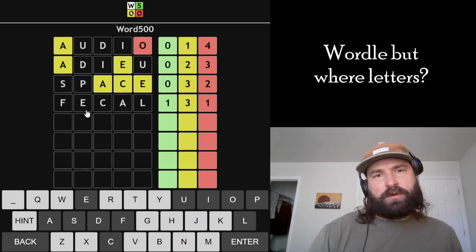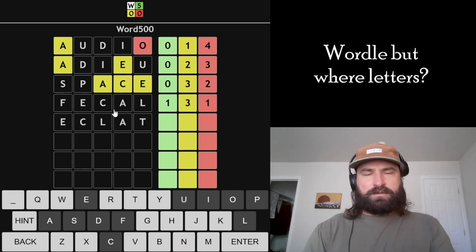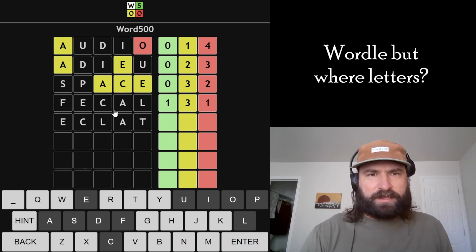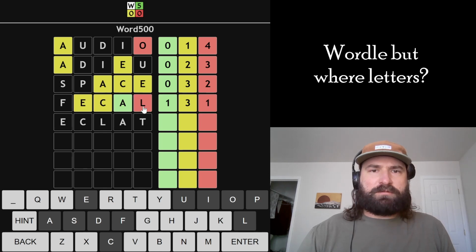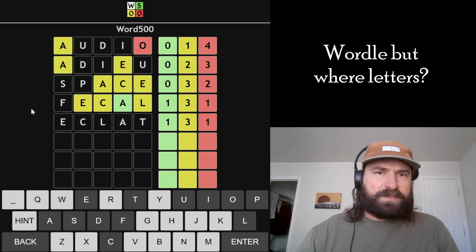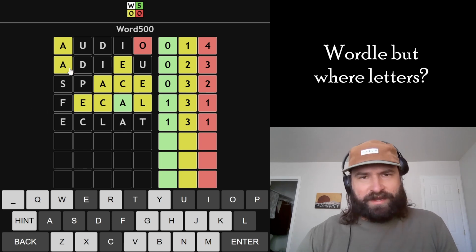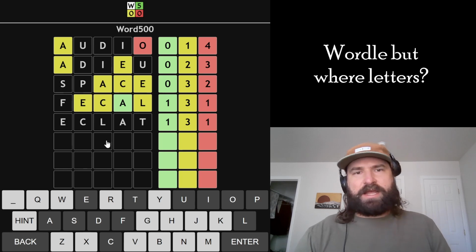It's wild that we don't have multiple greens, because where are these vowels going to go? It seems like E and A are probably in the word now, and I don't know where they're going to go. I'm pretty sure that ECLAT is a word. Yeah, okay. And ECLAT could be the answer. So the only letter that I kept in the same place is the A, then I'm moving these 3 letters around. So that seems like it could work. That's insane. This is an extremely difficult Word 500. We have a ton of information, but we're somehow not getting any greens.